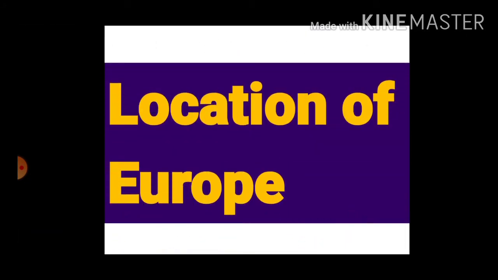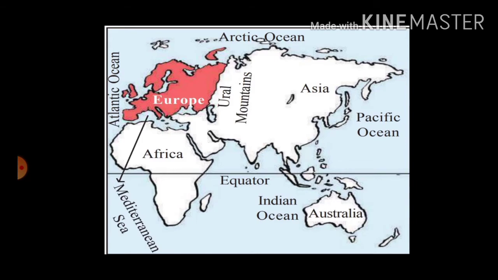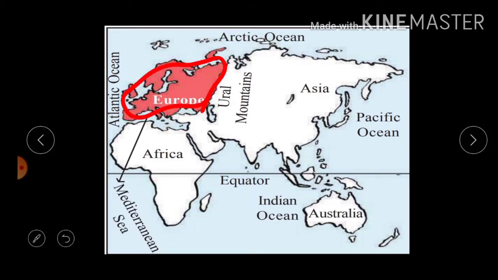First we are going to discuss the location of Europe. In this map, observe this one is Europe. On the four sides of Europe, in the east, west, north and south, different mountains, oceans and seas are visible here.